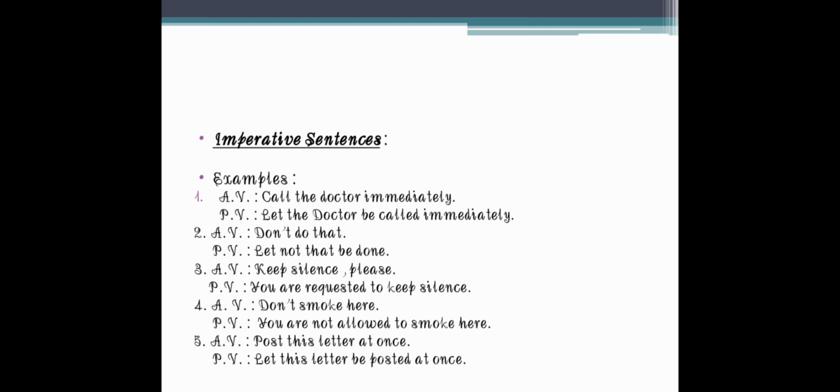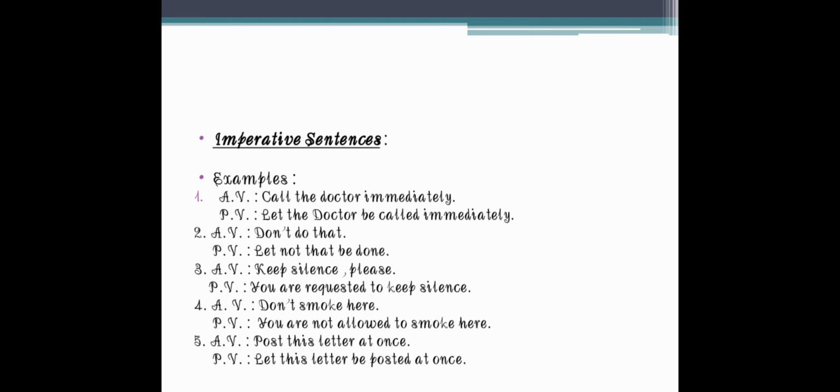And we have also seen that when these sentences are changed into passive voice, the word let is added at the beginning of the sentence. For example, call the doctor immediately. When it is changed into the passive voice, it will be let the doctor be called immediately. Keep silence please. So please is the request, it is in the request form.